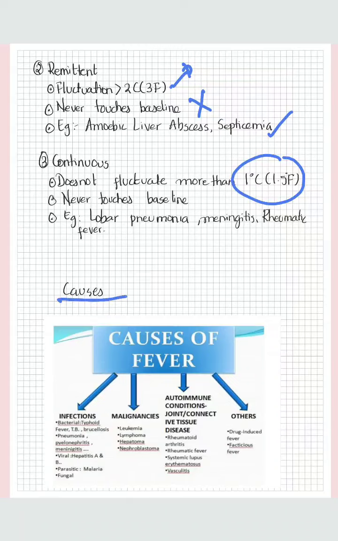Various causes of fever might be infections, malignancies, autoimmune conditions and others. Infections might be bacterial, viral, parasitic, fungal. Malignancies such as leukemia, lymphoma, hepatoma and nephroblastoma. Autoimmune conditions such as rheumatic fever, rheumatoid arthritis, vasculitis, and others such as drug-induced fever and factitious fever.